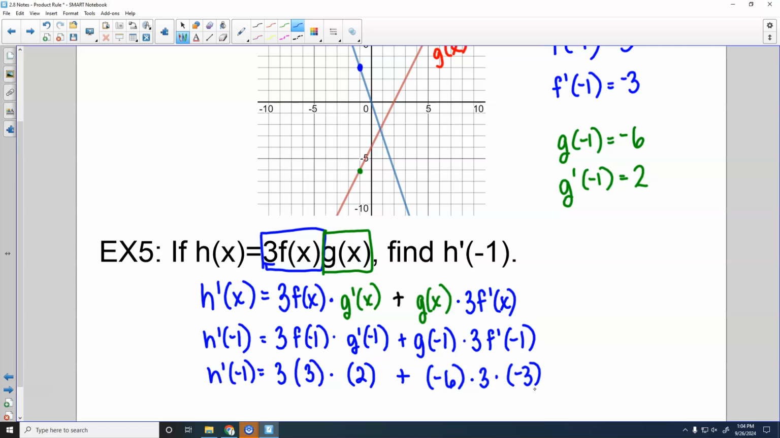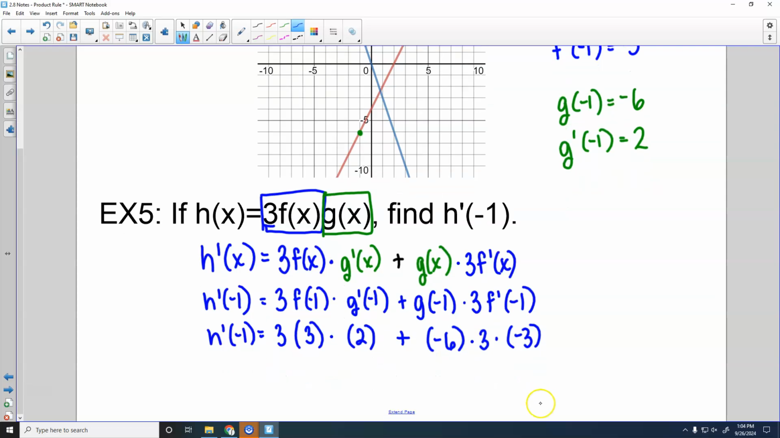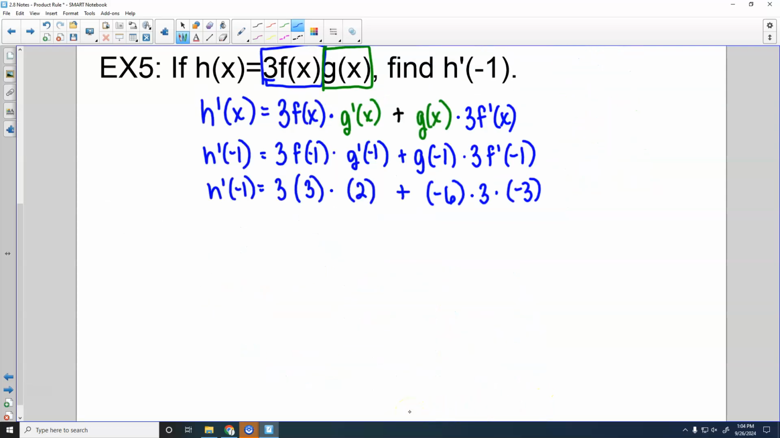On an FRQ, it would be okay to stop here, but I want to know what the answer is, so I'm going to keep going a little bit. 3 times 3 is 9. 9 times 2 is 18. Here we got negative 6 times 3. Let's do that the other way. Let's do 3 times negative 3 is negative 9. Negative 9 times negative 6 is going to be a positive 54. And if we put those two together, 72.